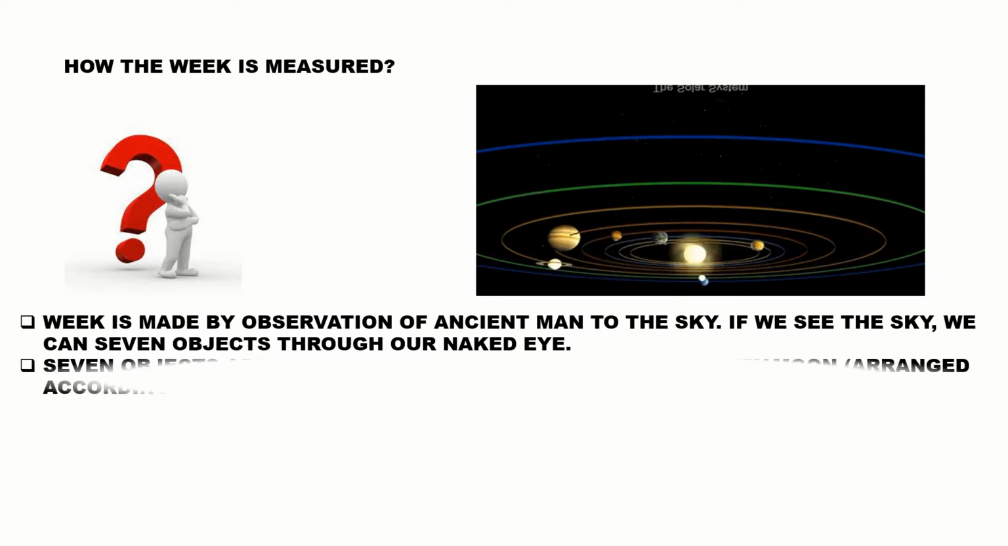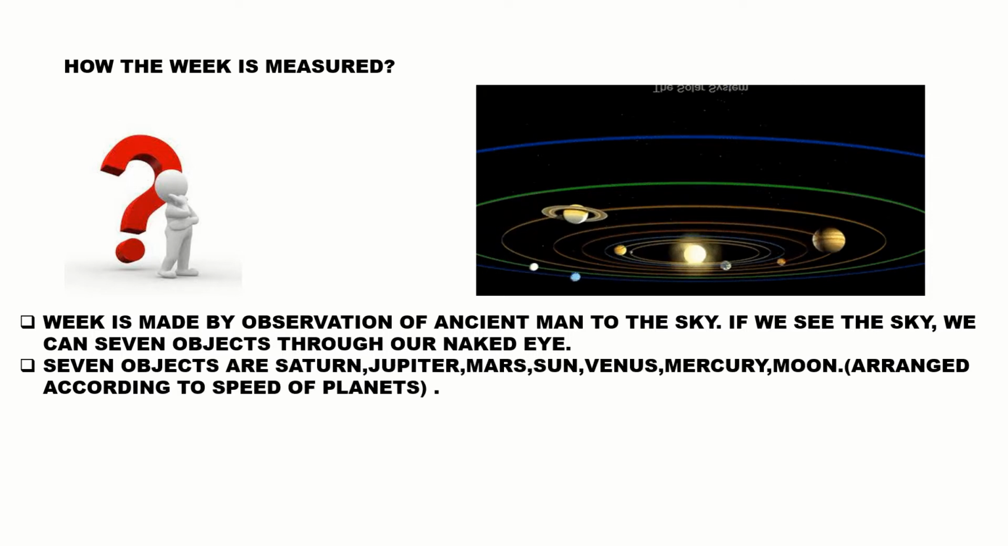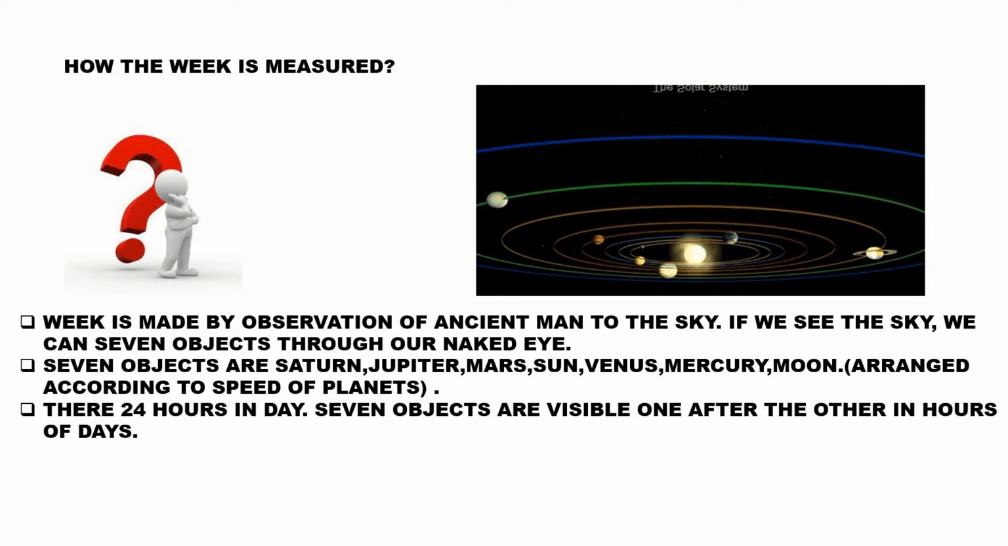The 7 visible objects are Saturn, Jupiter, Mars, Sun, Venus, Mercury, Moon. These are arranged according to the speed of the planets. Saturn is the fastest one, Jupiter is the second fastest, Mars is the third fastest, Sun is the fourth fastest. So you know that a day has 24 hours. The first one is visible in the first hour, the second one in the second hour, the third one in the third hour.